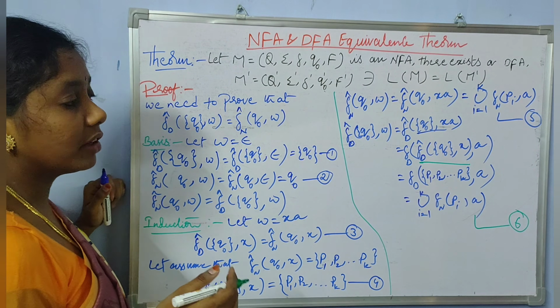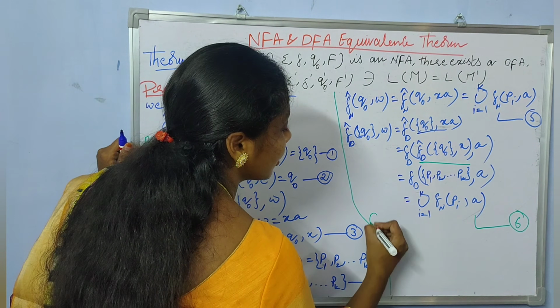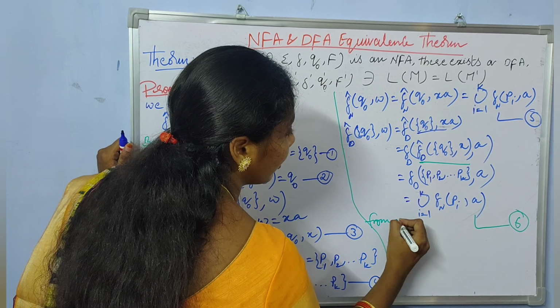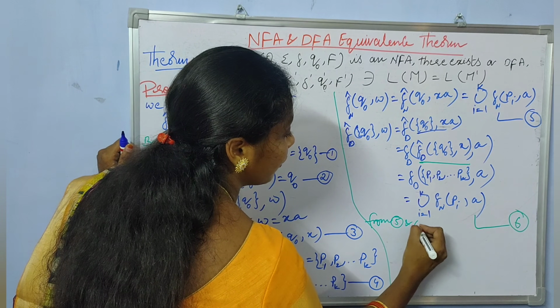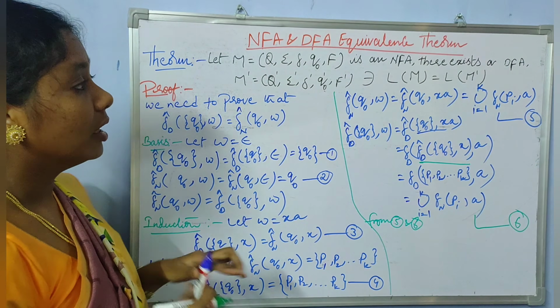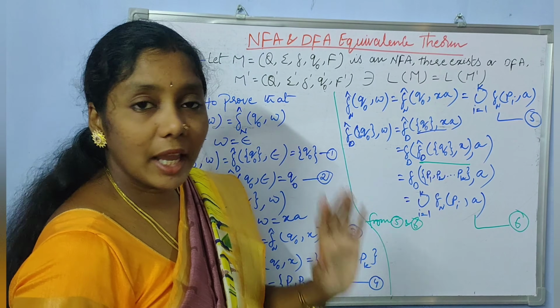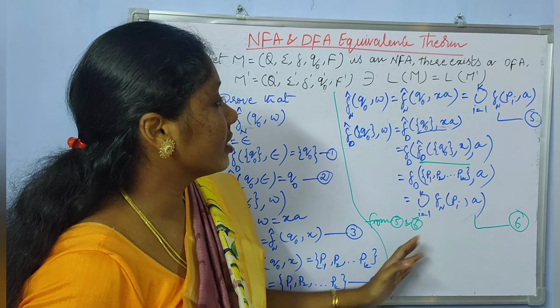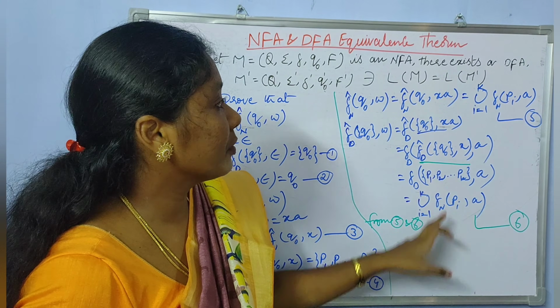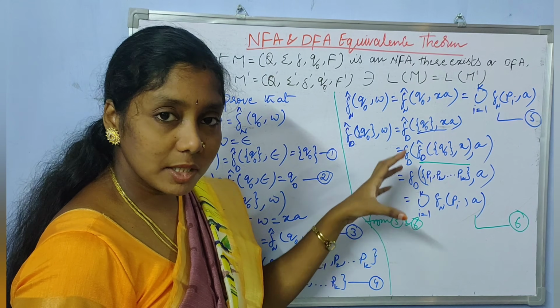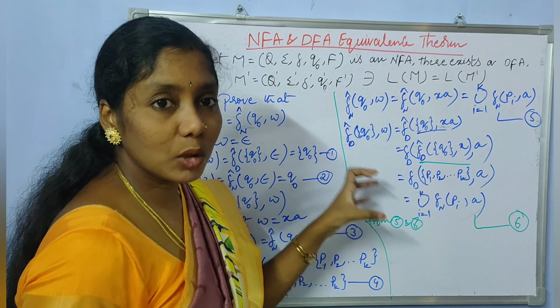Now consider equations 5 and 6. Just observe the LHS parts of equations 5 and 6. The LHS parts are equal. Since the LHS parts are equal, the RHS parts are also equal.